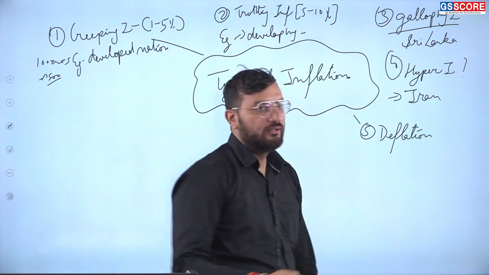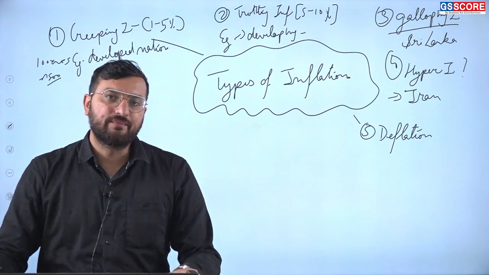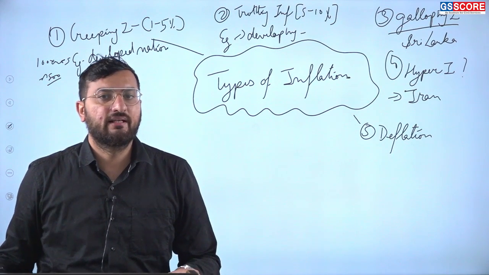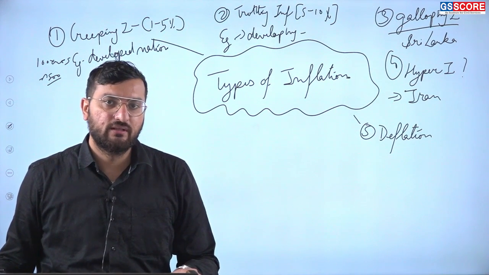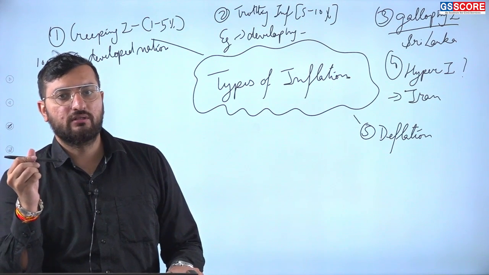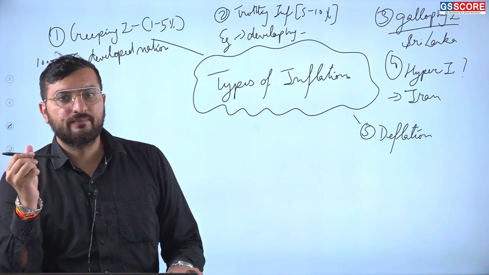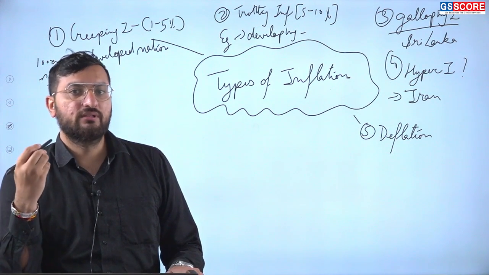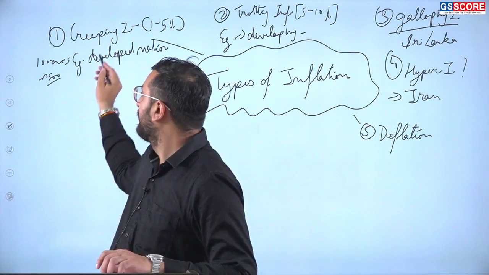It is usually the opposite of inflation. There is a decrease in the prices of goods and services. So earlier your pen used to cost around 100 rupees, now it will cost around 90 rupees. So it is just the opposite of inflation.